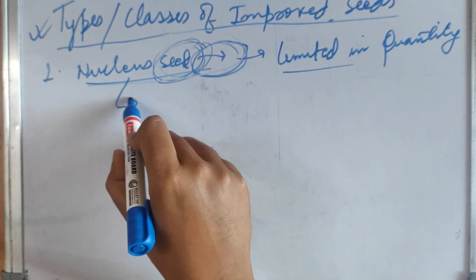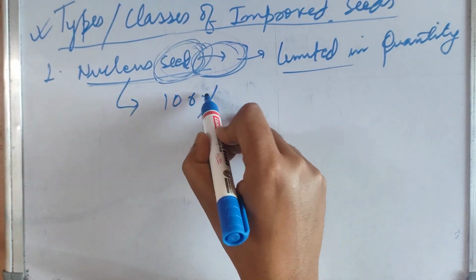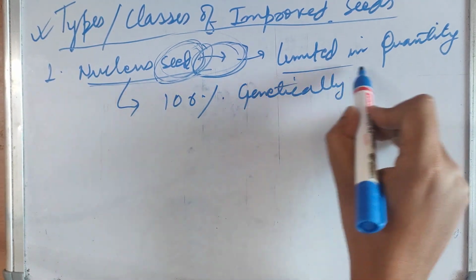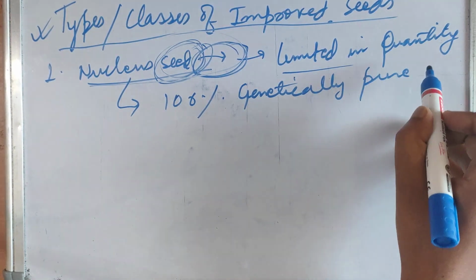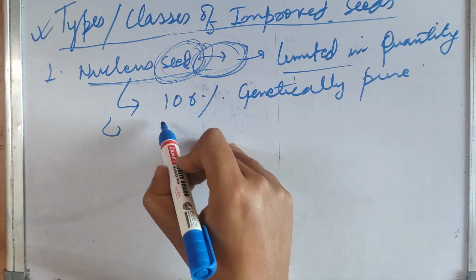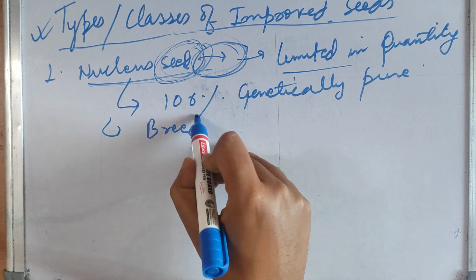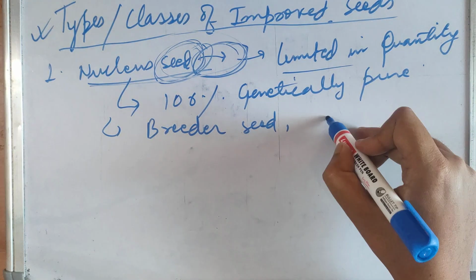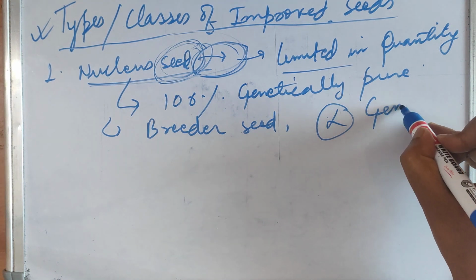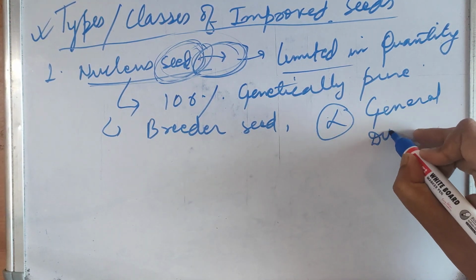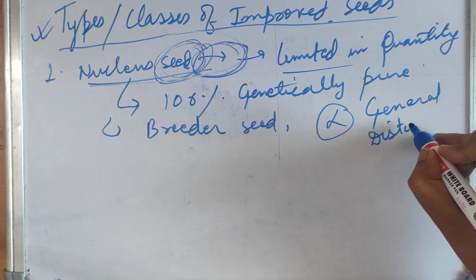It is genetically 100% pure, and it is used for production of breeder seed. It is not meant for general distribution. You will not get this seed in the market because it is in limited quantity.